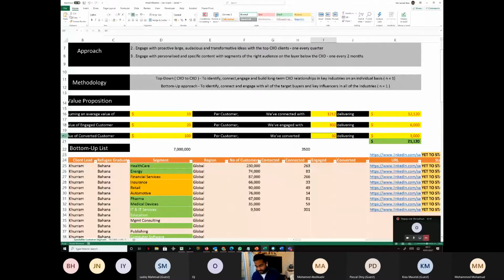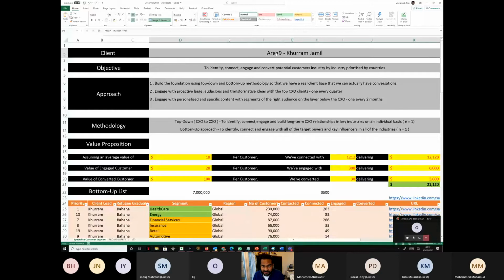I'm just explaining this list because this is going to be the core of our day-to-day work that we continue to do. Okay, so just understand this and ask me questions if you have anything, right? So if you look at the sheet, it says a client is Area 9, Kuram Jamil, right? That's the person we are working for, and the company name is Area 9.